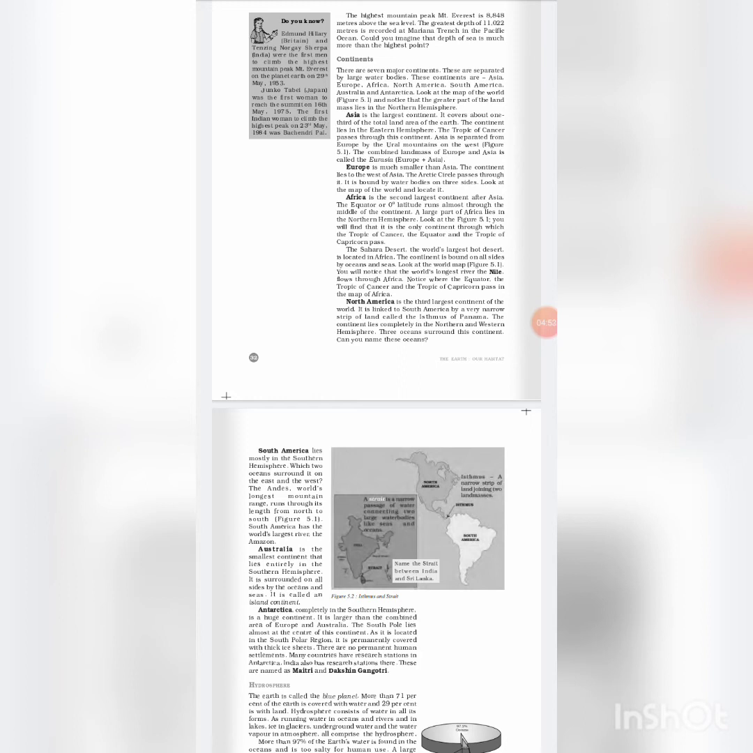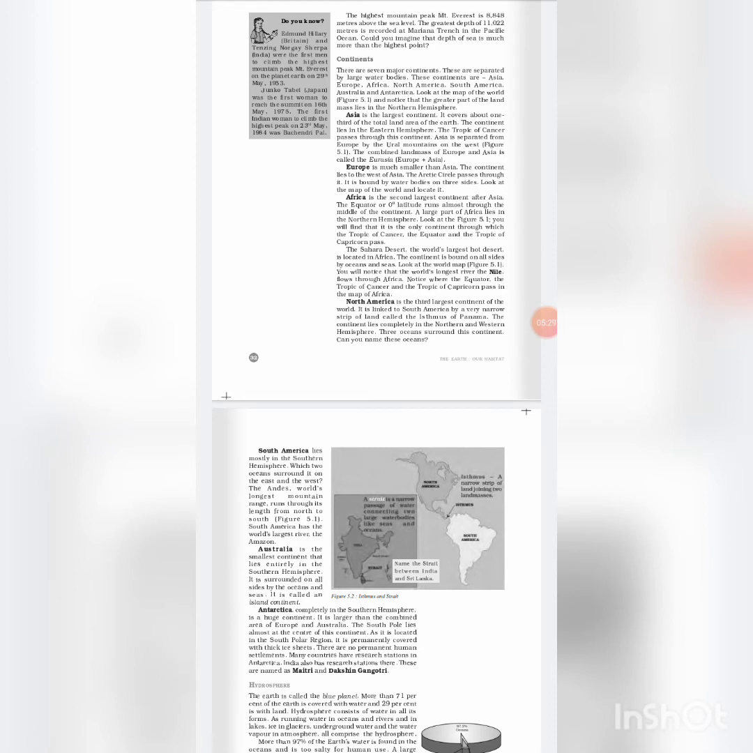Africa is the second largest continent after Asia. The equator or 0 latitude runs almost through the middle of the continent. A large part of Africa lies in the northern hemisphere. The Sahara Desert, the world's largest hot desert, is located in Africa. The continent is bound on all 3 sides by oceans and seas.